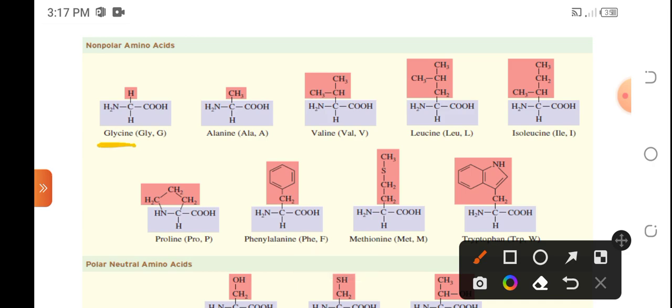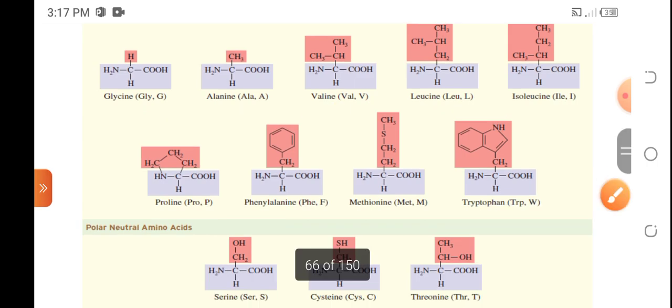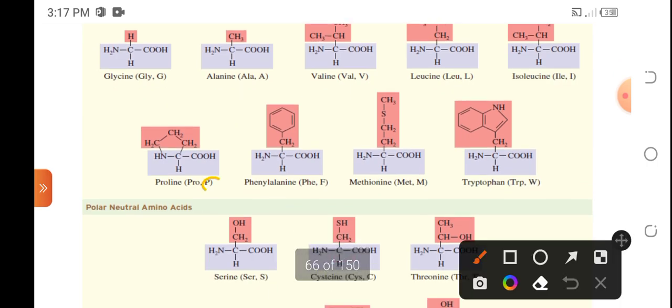So let's scrutinize. Glycine will have GLY or G, alanine will have ALA or A, valine is VAL or V, leucine is LEU or L, isoleucine is ILE or I. Proline is PRO or P. Okay, so the P is proline. For phenylalanine, it could be PHE, but this time the one-letter code is F. Methionine is MET or M, and tryptophan is TRP or W.